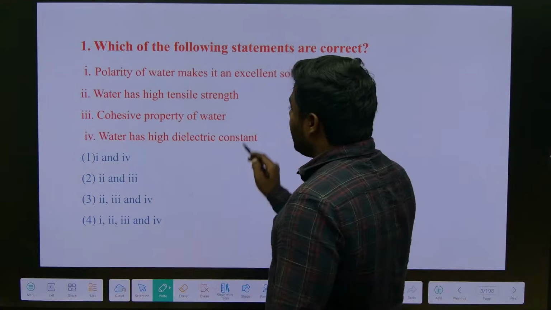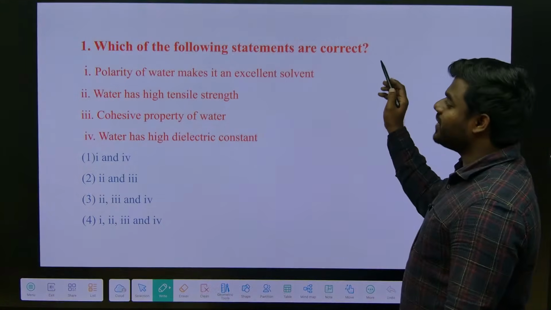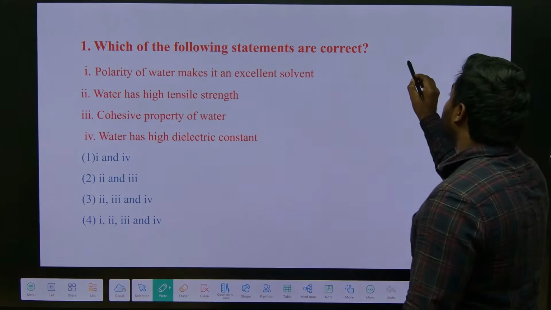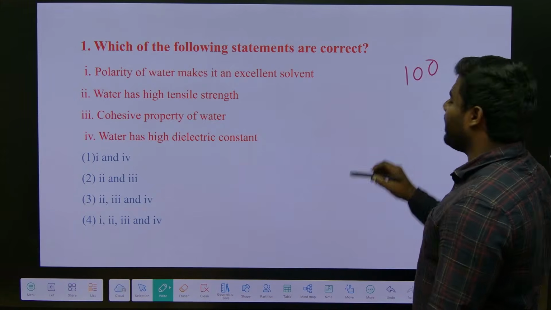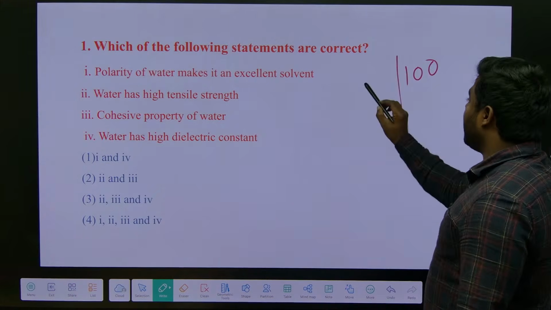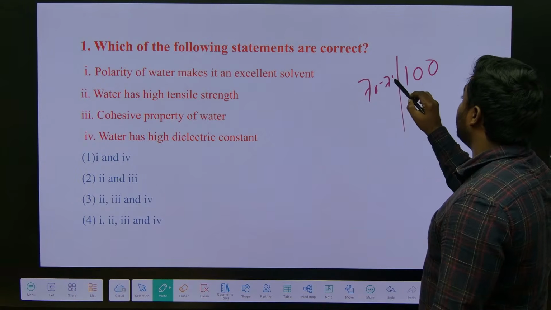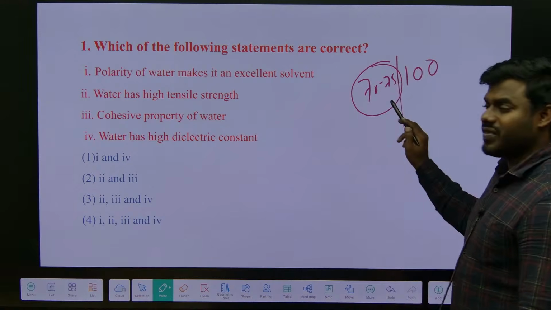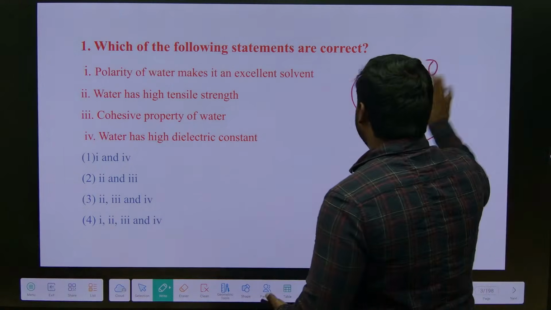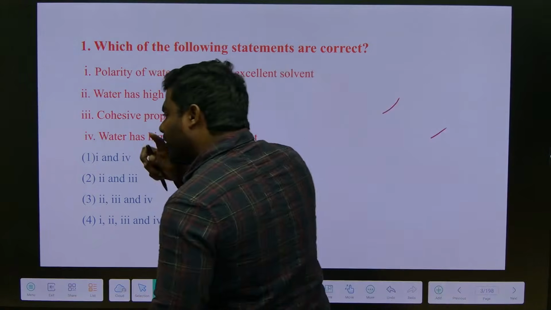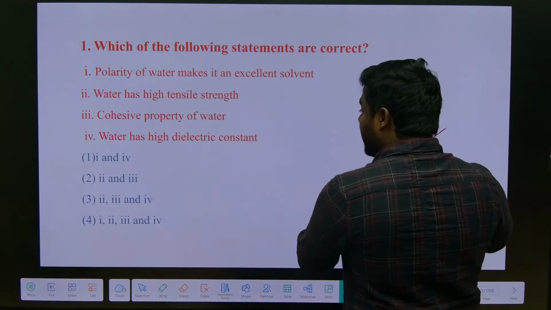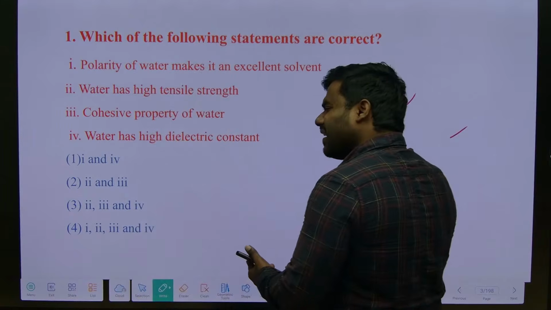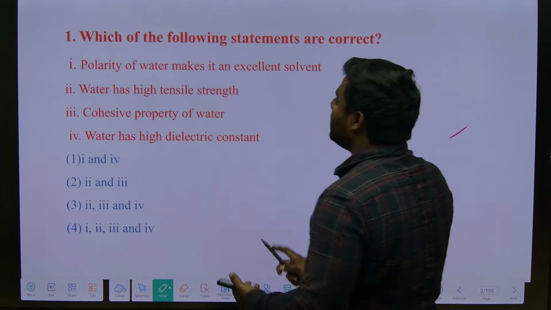So please do not think that you have to answer every single question. Remove that thought from the mind. For example, if you are solving 100 questions, make sure that at least 70 to 75 questions you give the right answers. Do not expect that we have to answer every single question. All right, let's start the first question. All of you online people, please give the answers quickly.